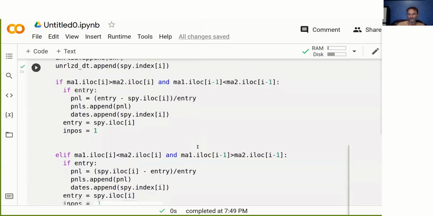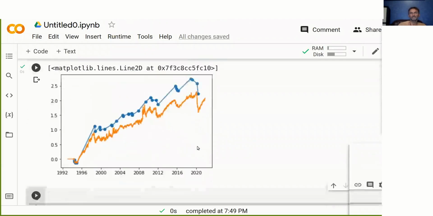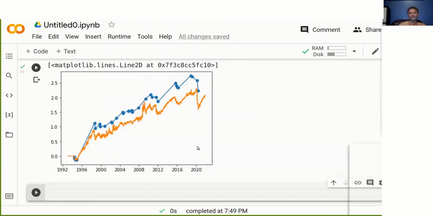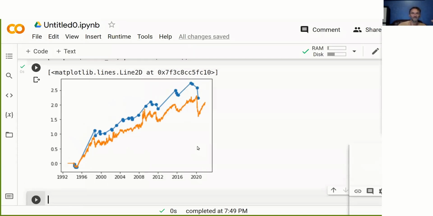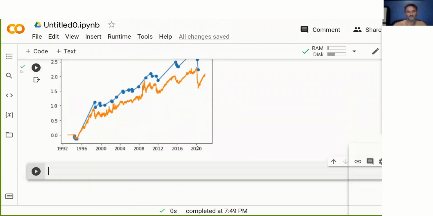All right, now that we've produced this, we go, okay, how good is my strategy? What can I say about my strategy? And one of the best metrics to use to see whether a strategy is nice is the Sharpe ratio. And so I show you next how to calculate the Sharpe ratio. And that's actually pretty easy.